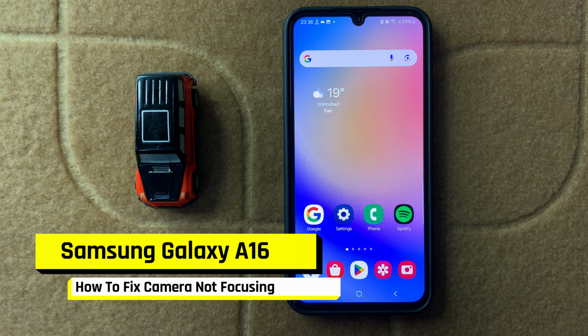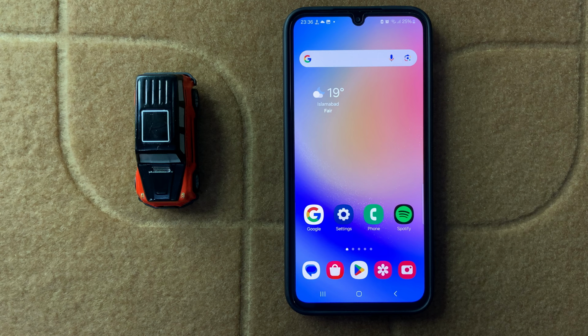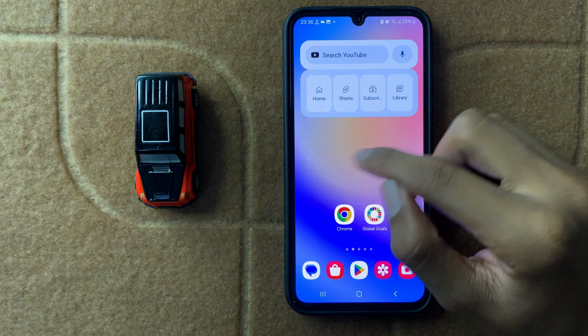How to fix Samsung A16 camera not focusing. So let's start the video.